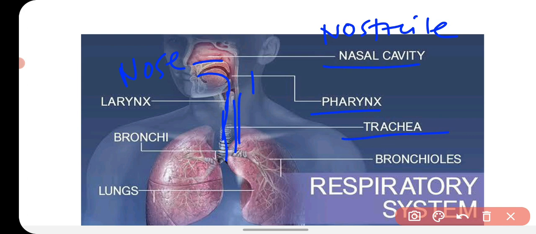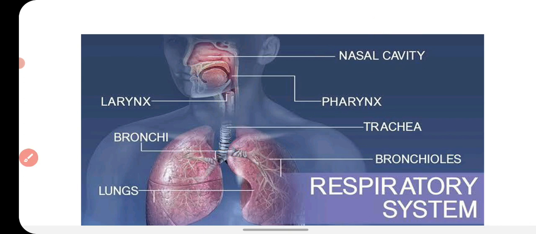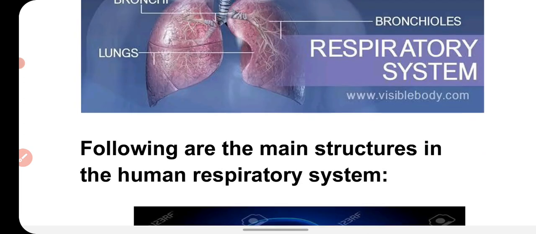And as you know, the trachea is divided into two branches called bronchi, and each bronchus goes into each lung, and when it enters the lungs, it again branches into many smaller branches called bronchioles. So that's how the air goes into our lungs, and the lung is the area where the exchange of gases takes place.